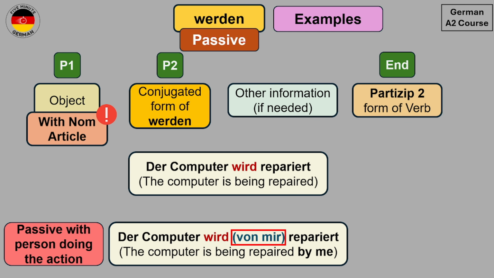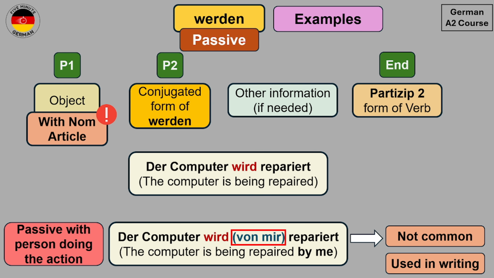However, this type of sentence in which we also mention the person who is doing the action in passive is not very common, and it is mostly used in writing. So I have given you this example over here just so that you know that you can see the person who is doing the action in passive as well. But this is just for your information and you don't have to use it.